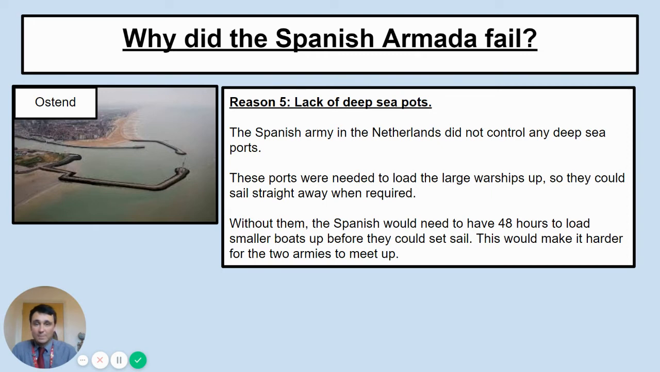Therefore, this is what the Spanish would need to do. The Spanish would need to have at least 48 hours to load up a lot of smaller ships, sail out to where the big ships were, and load those up because there was no port to do it instead, and that's going to take time. Like I said, that's going to take about 48 hours. This makes it hard for the Duke of Parma's army to meet up with the Duke of Medina Sidonia's army. The communication needs to be good between the two of them. That's a very tricky time period there.